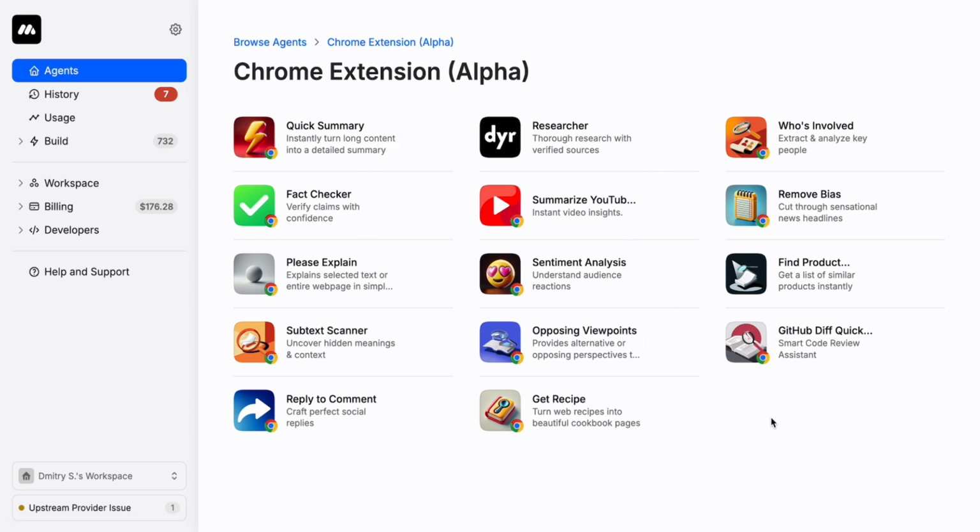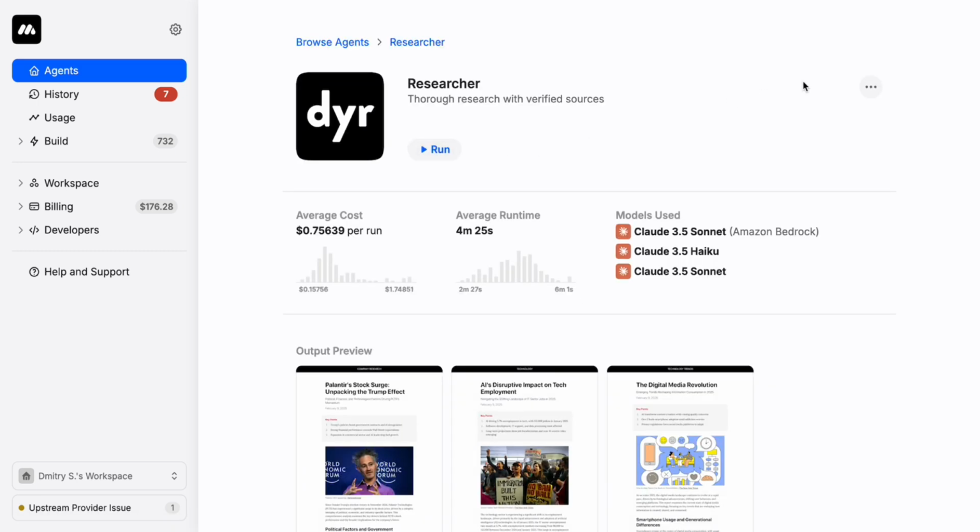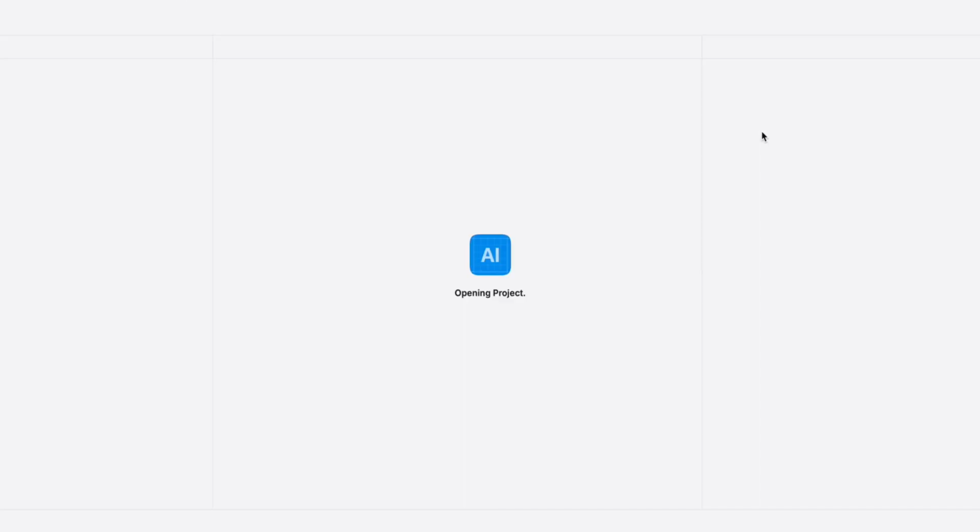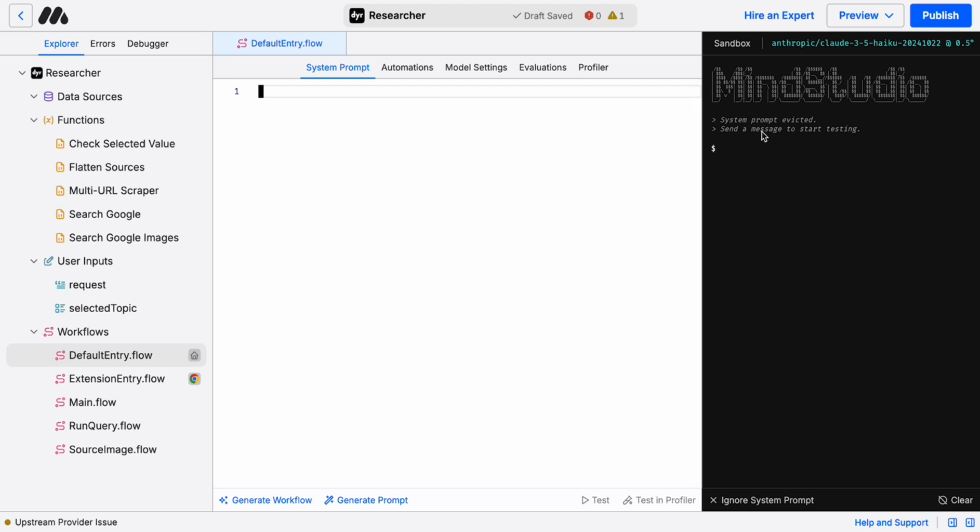Soon, many other people will add agents here. We're in alpha right now, but expect soon to have hundreds and then thousands of these agents available. These are the agents that we've created, and you can take any of these agents and run them, and you can also make a copy of them. If you click here, you'll see make a copy. When you do that, it makes a complete copy of that MindStudio AI agent and gives it to us, and now it's ours to customize.